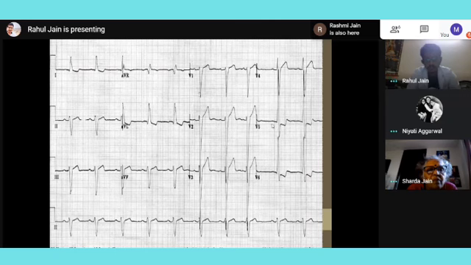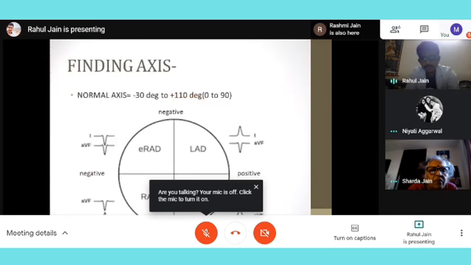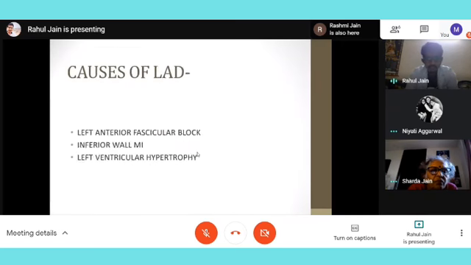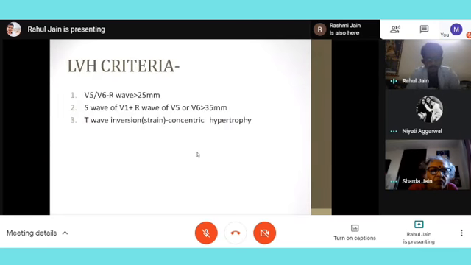One more extra thing: lead 1 is positive here and lead aVF is negative here. Again coming to this diagram, when lead 1 is positive and lead aVF is negative, it is left axis deviation. So the diagnosis becomes left ventricular hypertrophy, and I am seeing left axis deviation.